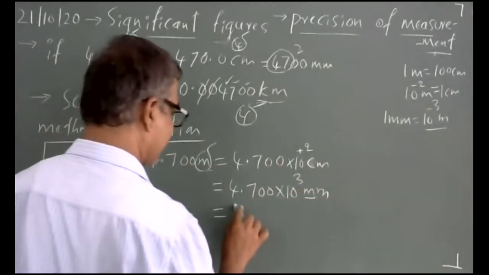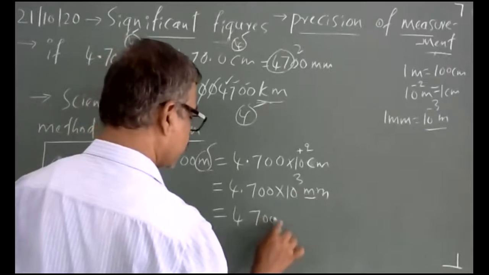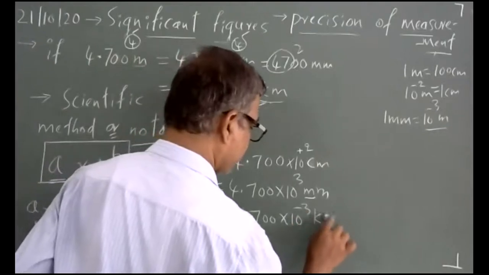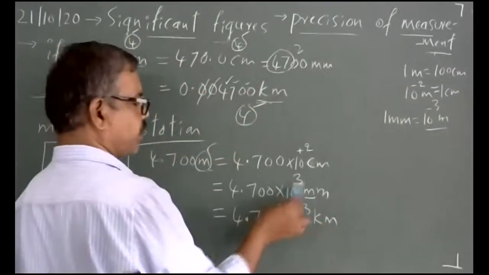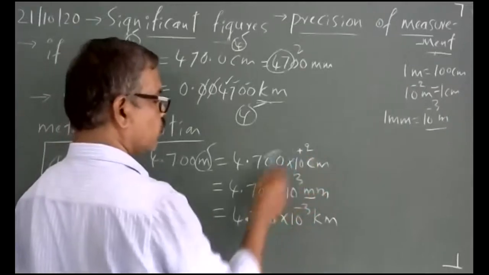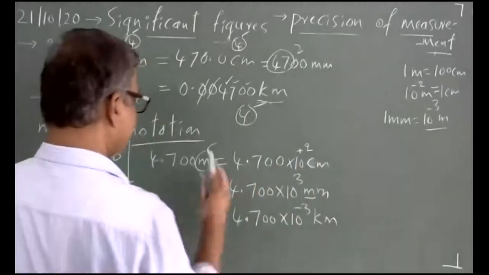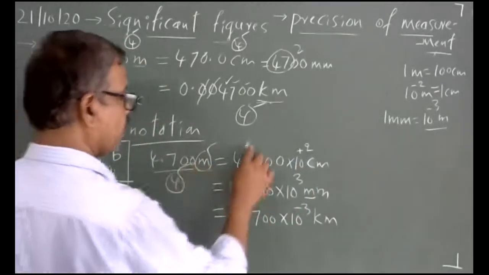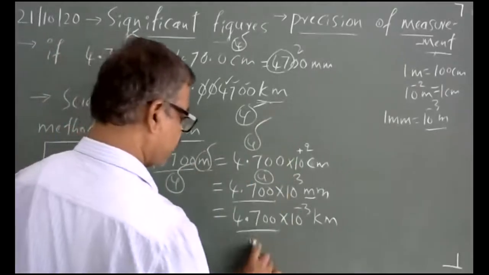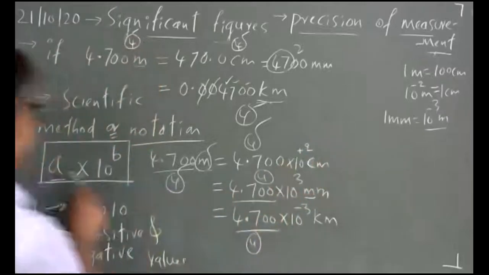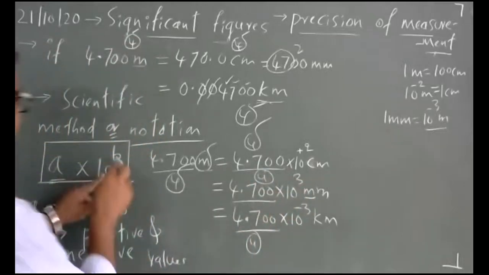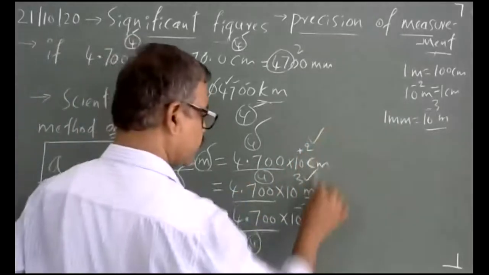Now kilometer, I can write it as 4.700 into 10 raised to minus 3 kilometer. Because this is minus 3 and this is plus 3, it becomes as it is. Centi means minus 2, and minus 2 plus 2 becomes 10 raised to 0, which is 1. So now the significant figures are retained, 4 each time. Here A is 4.700, while B is positive, positive, negative.